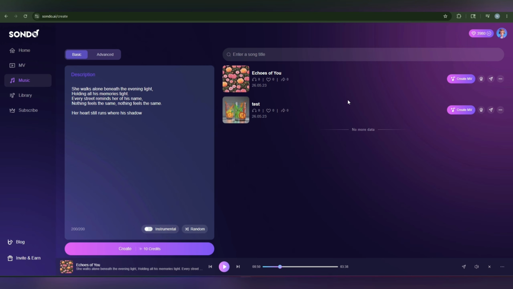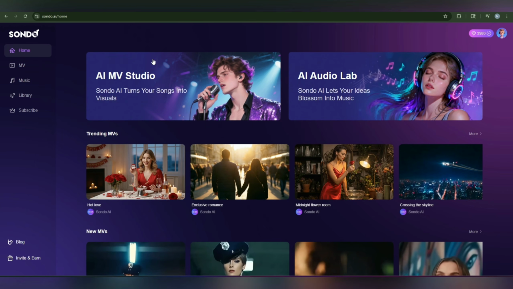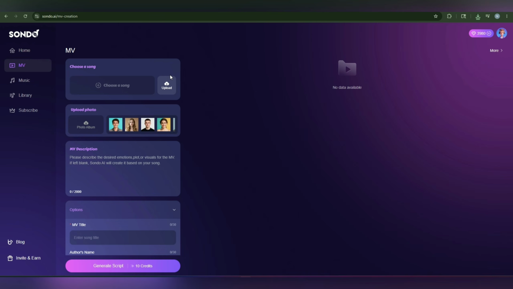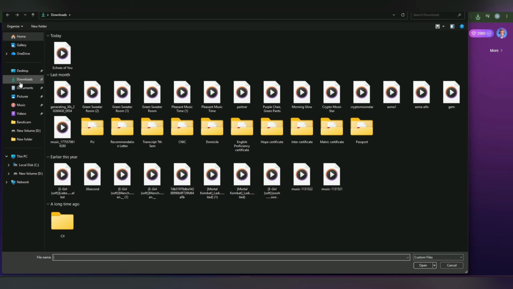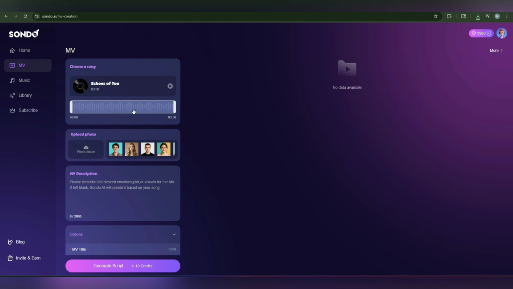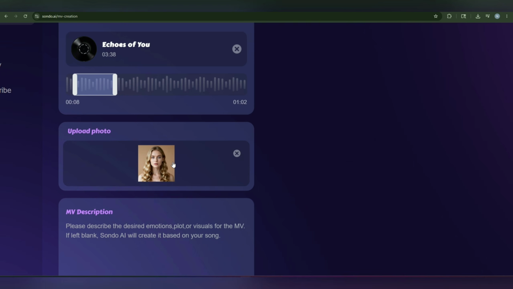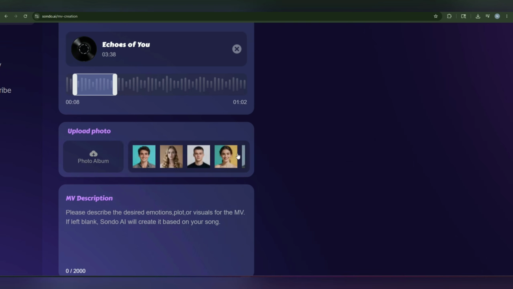So once it is downloaded successfully, then we will go to the next homepage and there is Sondo AI song into visual. So now we are going to convert that audio song we made from the lyrics into video. So here you can select a song. We are going to click on the upload option as we have downloaded it right now, and there is the song. I am going to select it, and once it is given here, you can see successfully, I am going to crop it somehow. And next, you can also choose what AI model character you want on that visual. Here, I'm going to select this one. You can also upload your own if you want, like here is the upload option.